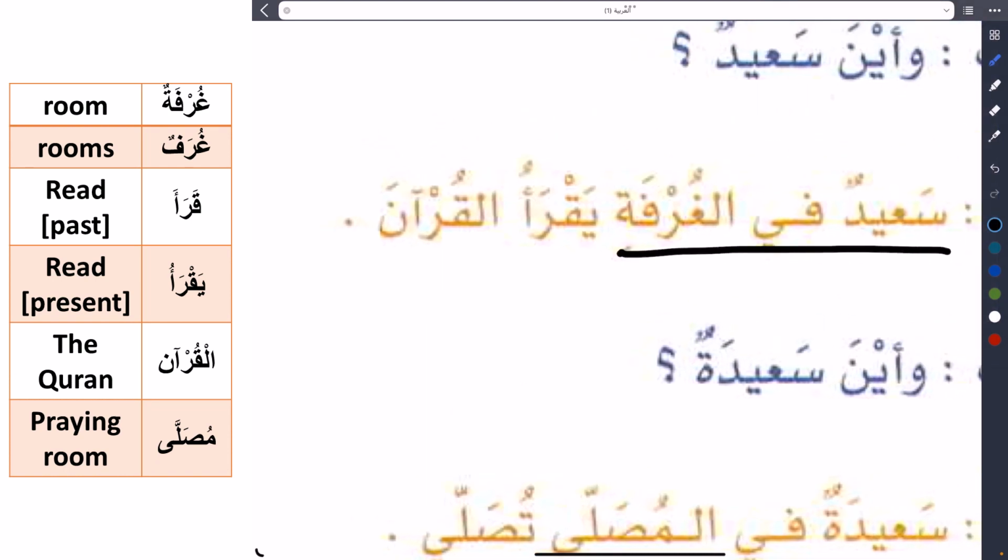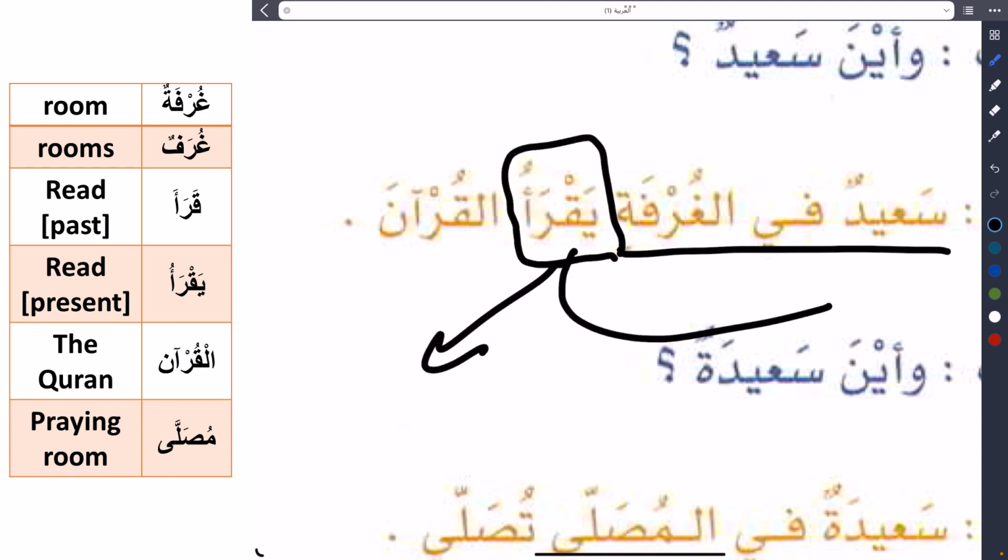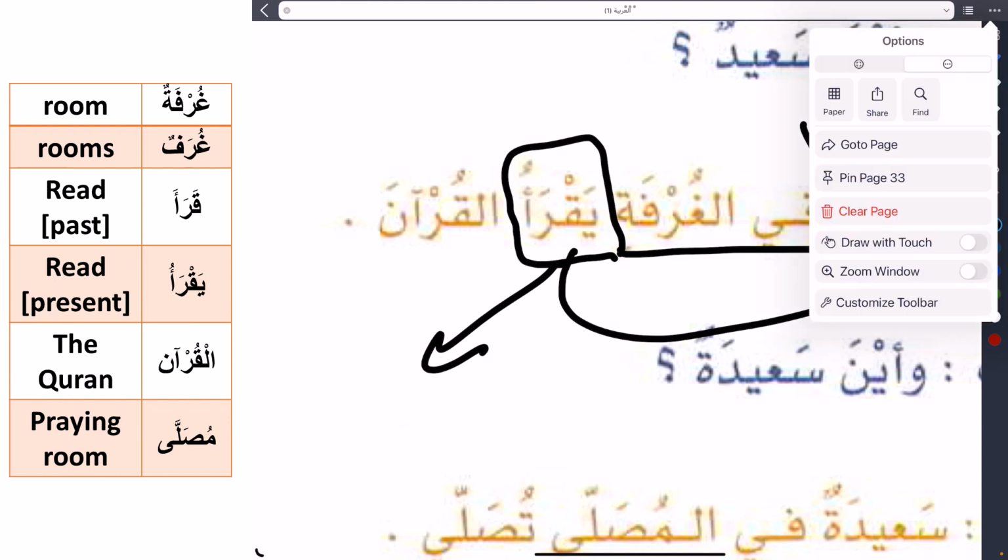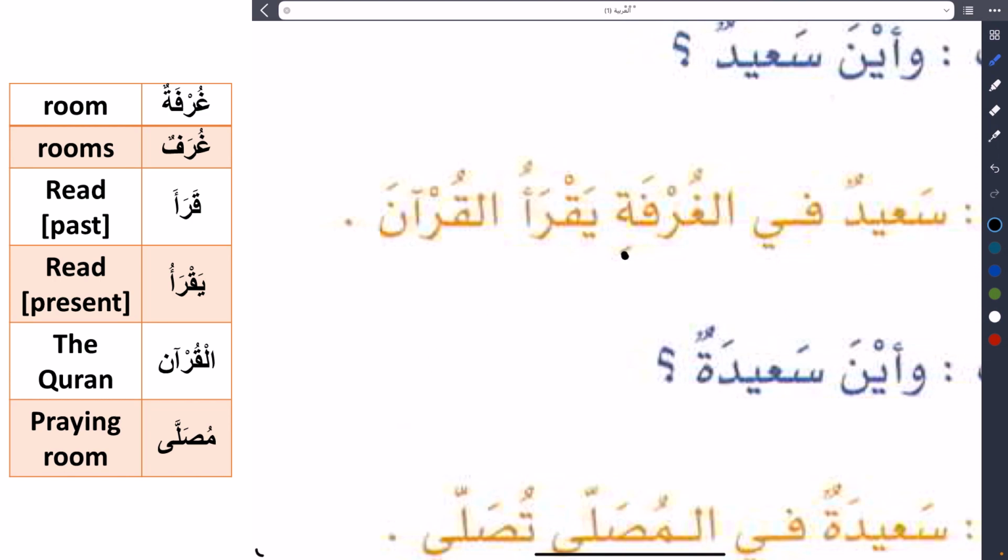سعيد في الغرفة. Sa'id is in the room. He is reading. Present. يقرأ used for he, as we said before. He is reading.